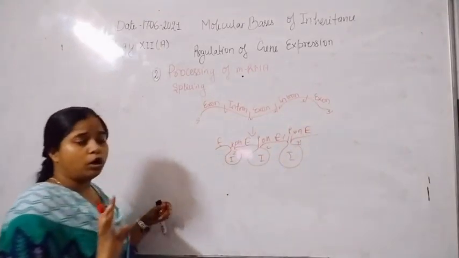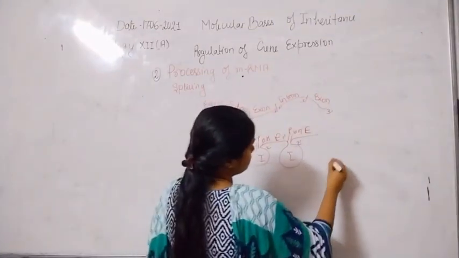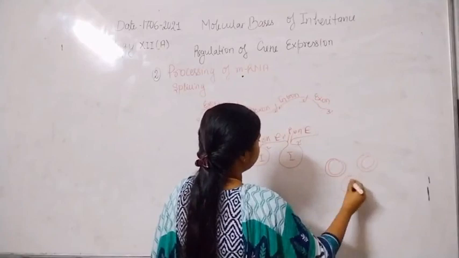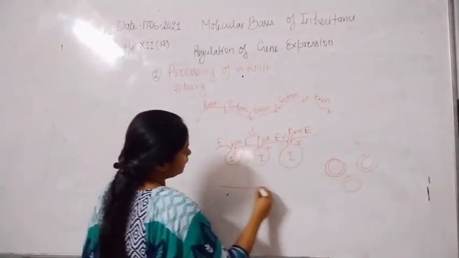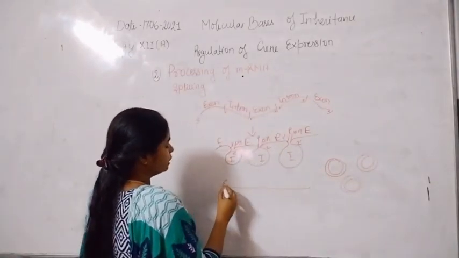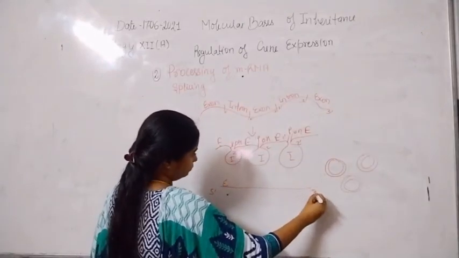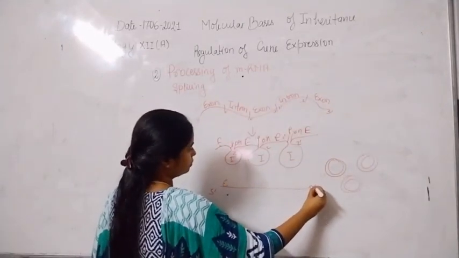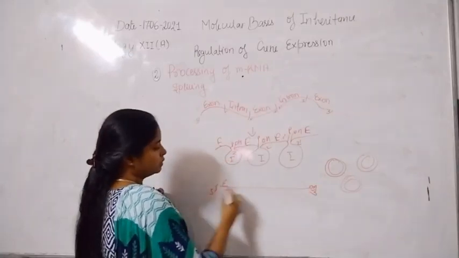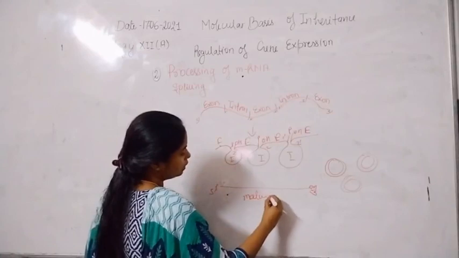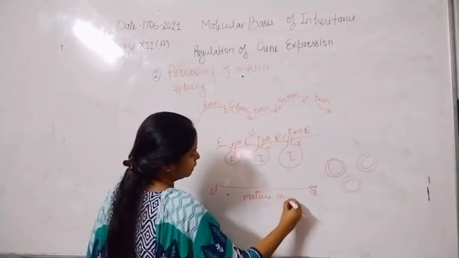Now all the introns are removed in the form of a coiled structure. Then all the exons are ligated with the help of ligase. All these exons together are said to be mature mRNA.